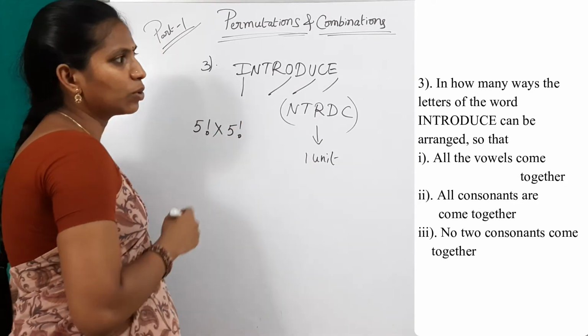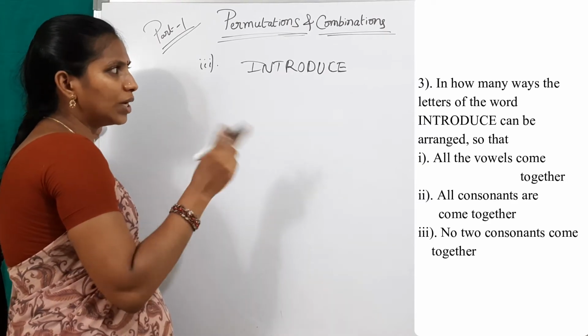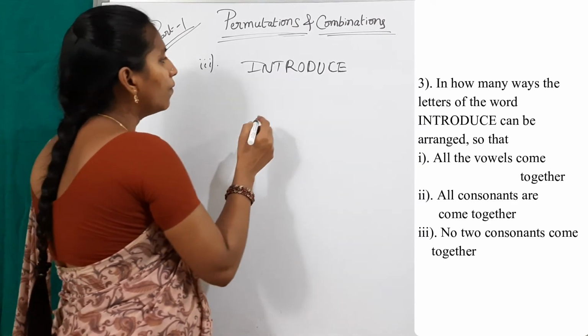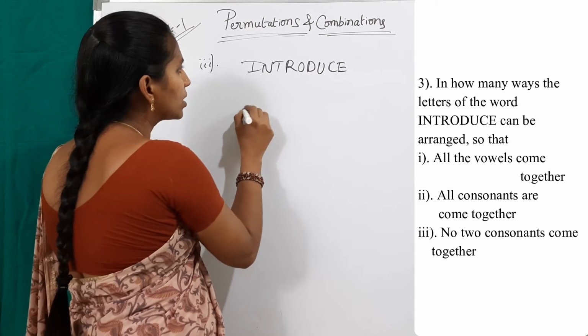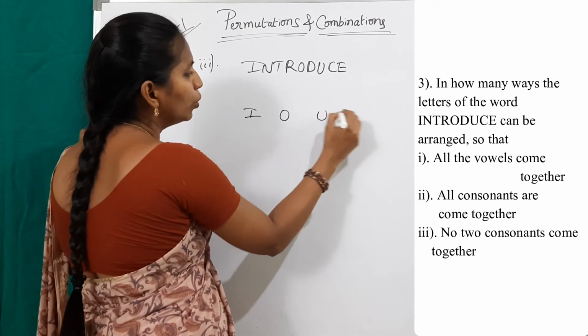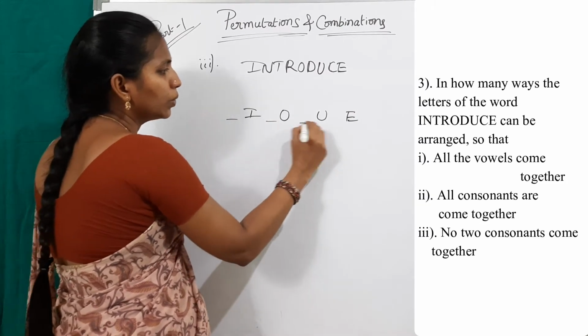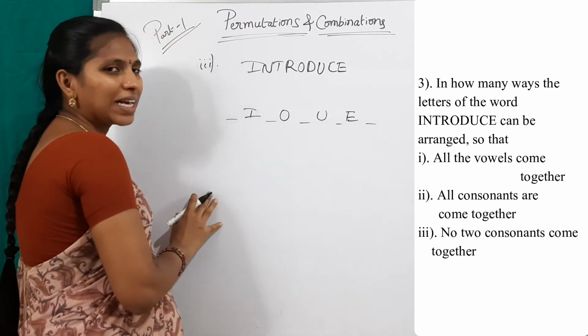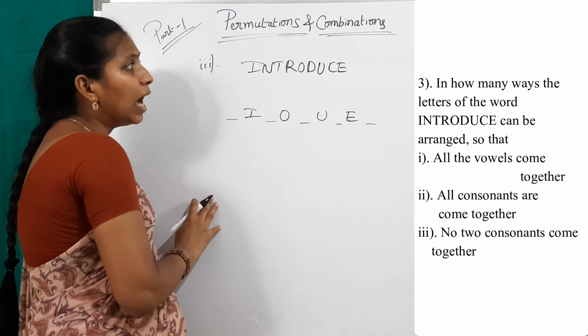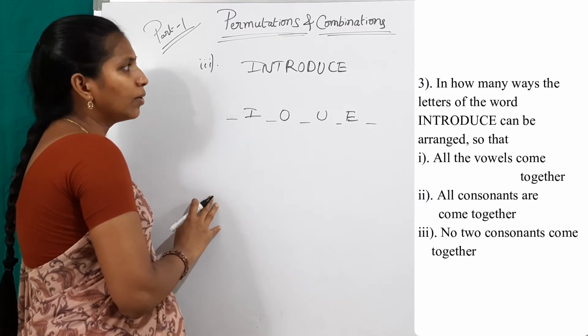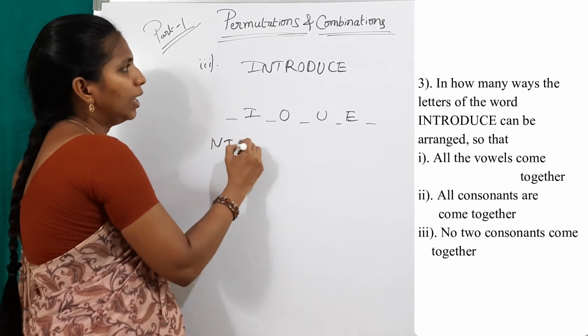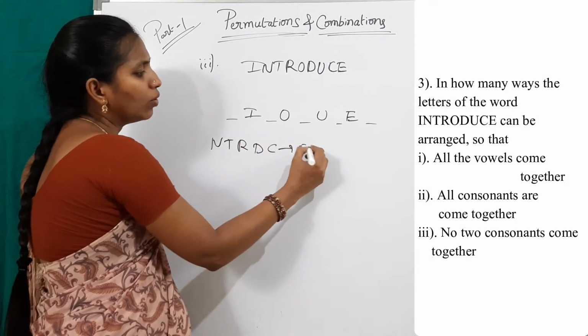Next, see the third sub question. No two consonants come together. So first of all, write vowels I, O, U, E. 1, 2, 3, 4, 5. How many blanks are there? 5 blanks are there. How many consonants are there? N, T, R, D, C. 5 consonants.